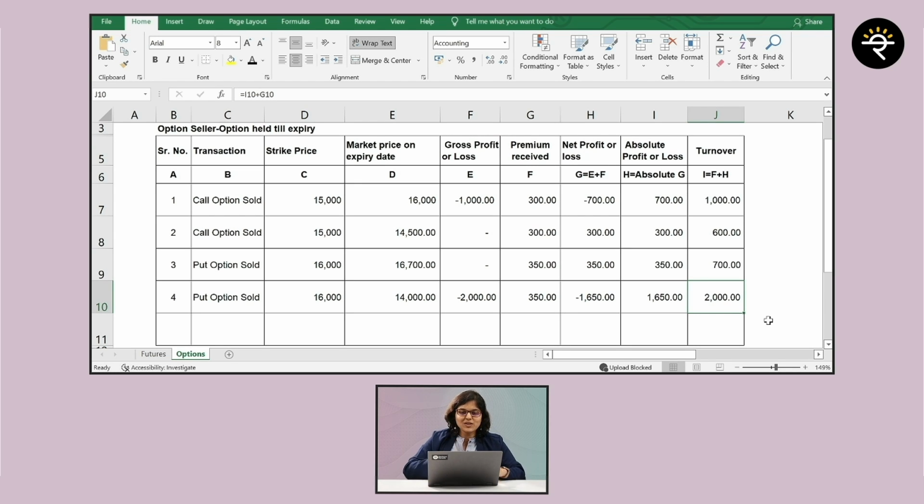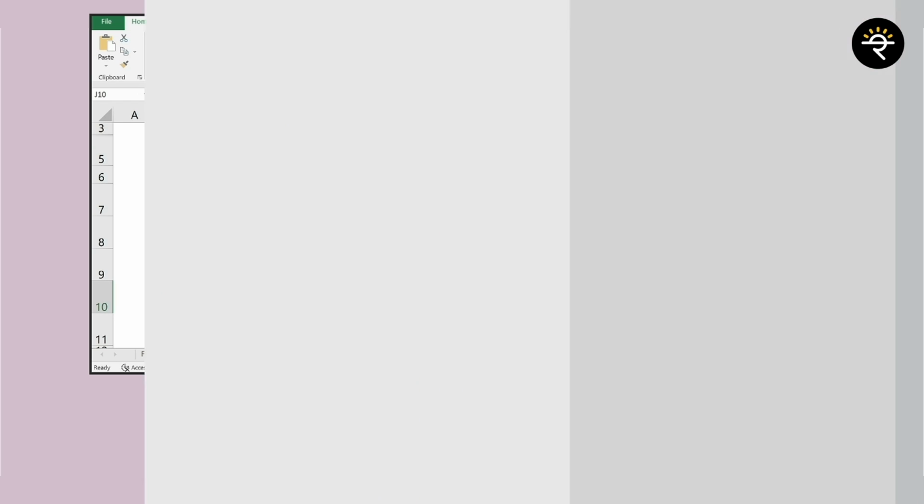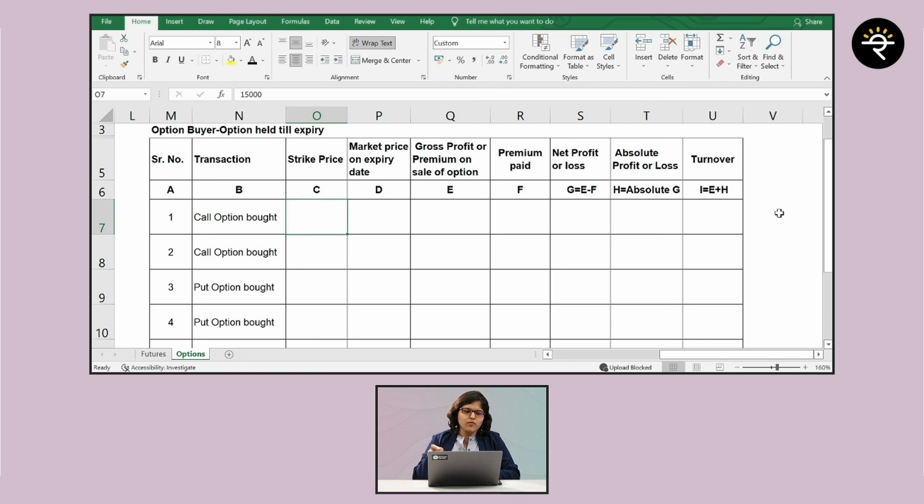I hope you have understood this entire example of a call seller with multiple cases, and in the next section we are immediately going to talk about a call buyer and a put buyer. Now let's go to the profile of a buyer now. Either you are a call buyer or a put buyer. So let's take examples again, different examples, so that you get an idea about how the turnover will be calculated in each of the scenarios, right?